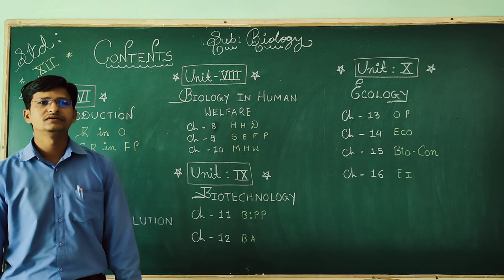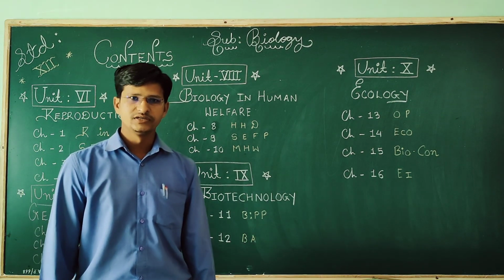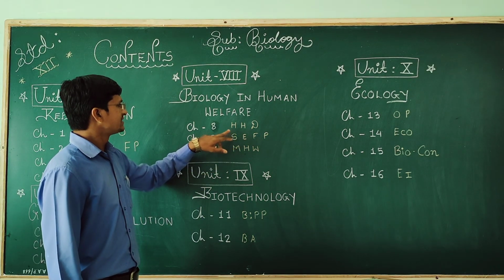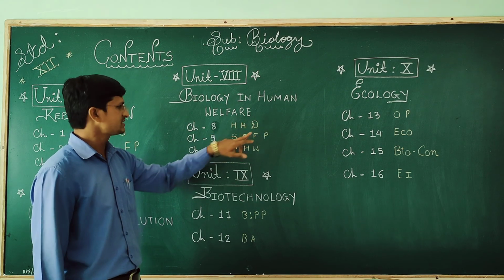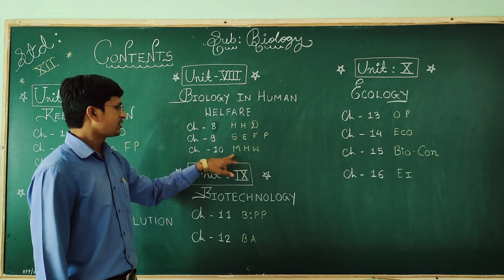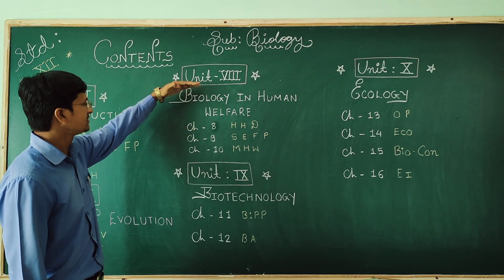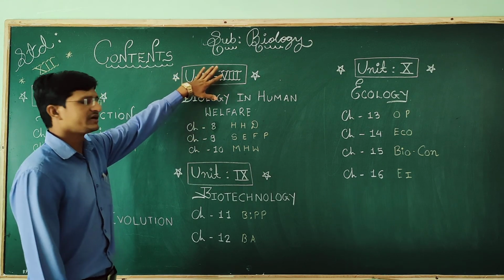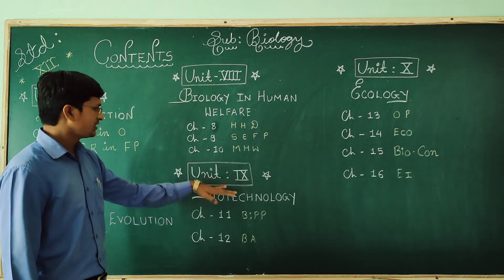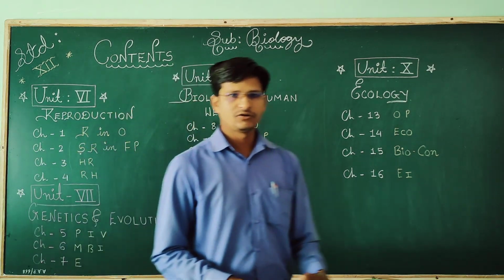It is about how microorganisms affect human welfare. So here we have human health and disease, strategies for enhancement in food production, and microbes in human welfare. So 8, 9 and 10 are a part of unit number 8, biology in human welfare. Now come to unit number 9. Unit number 9 is totally based on biotechnology.